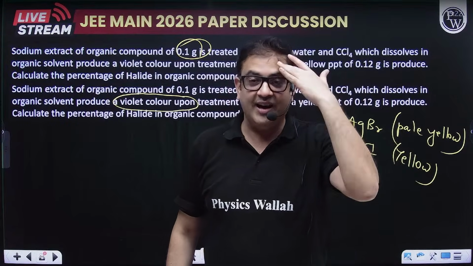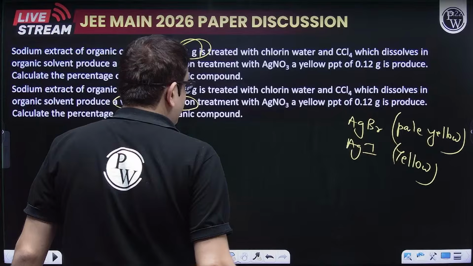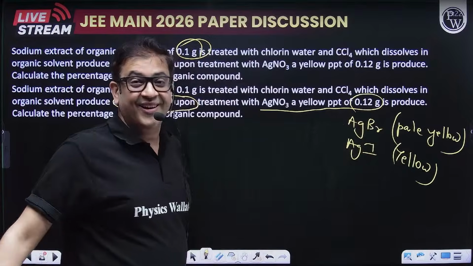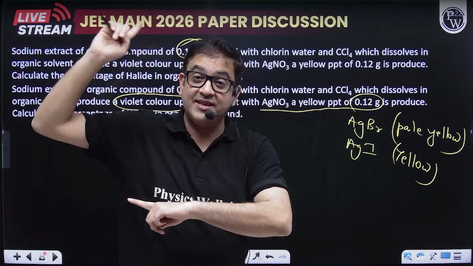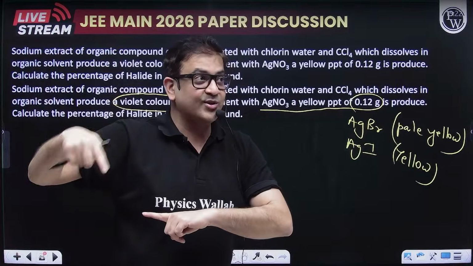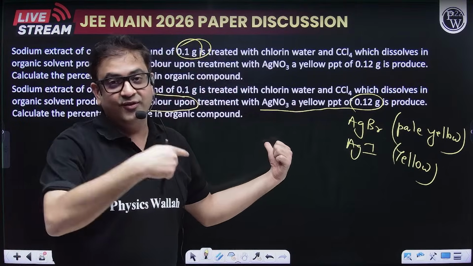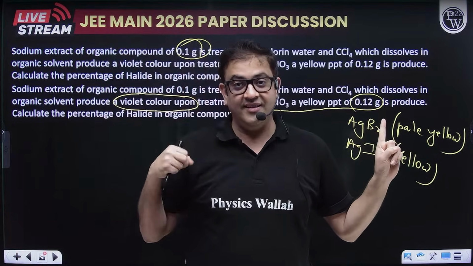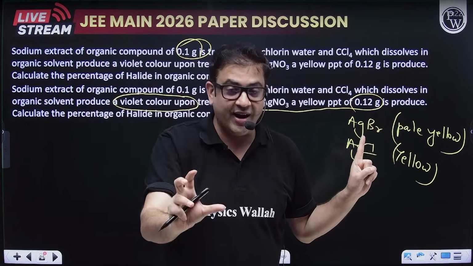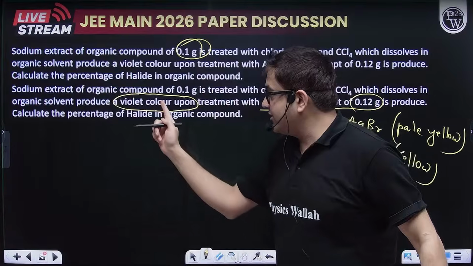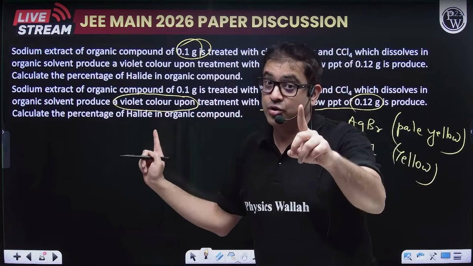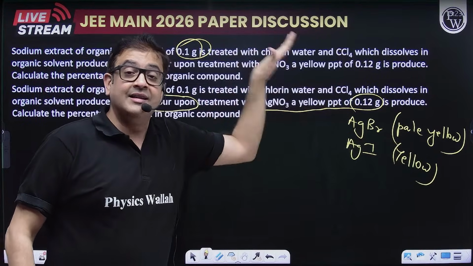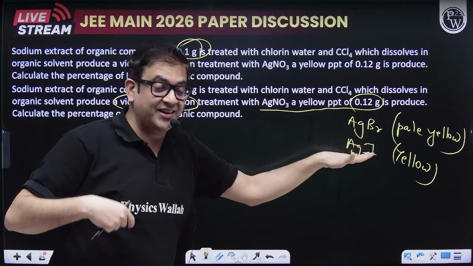So first you have to do the stoichiometry. It is saying AgNO3, a yellow precipitate of 0.12 grams. Just like the previous session, where it was for sulfur, and session 2, I guess for phosphorus, in this session it is for iodine. But in this session they have hidden that it is iodine. You have to detect that it is iodine by knowing the test, and iodine gives a yellow coloration. You should know that. Because it is not only treating with AgNO3, the test has a series of reactions in which violet coloration comes because of iodine.